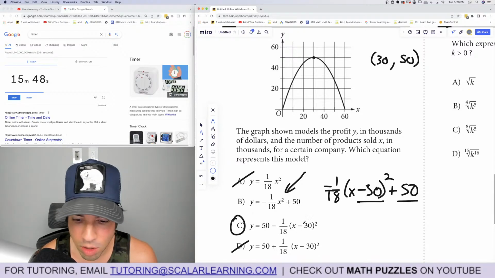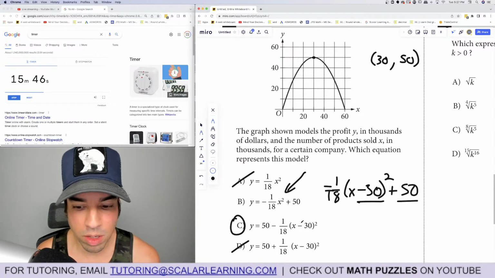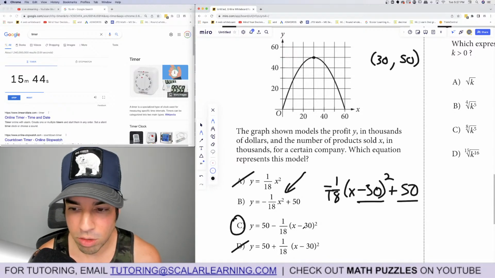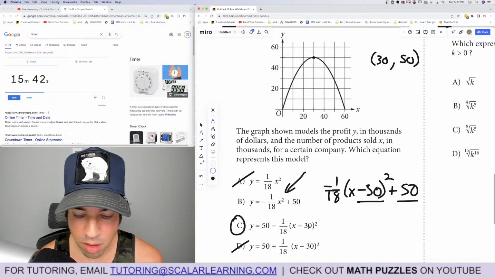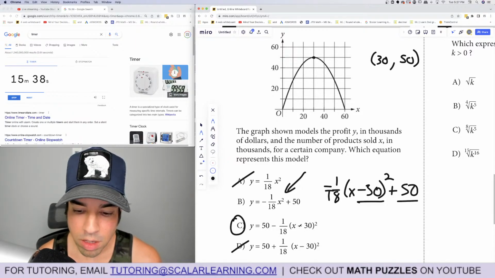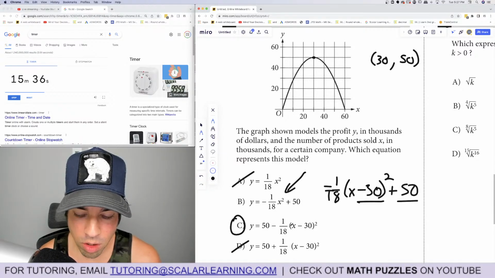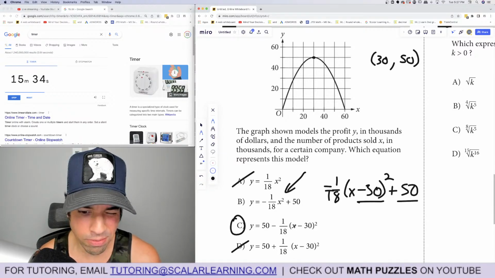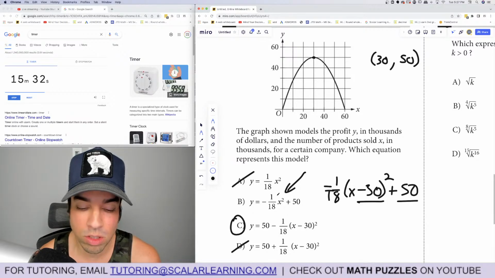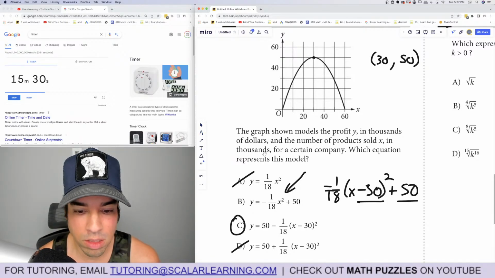Whereas this one, no reason to do this, I already know, but let's just do it for fun. And it's no calculator, so I have to do it mentally. 60 minus 30 is 30. Oh, and with the square, yeah, I squared it. Okay, 30 squared is 900, over 18 is 50. Yeah, it's negative 50 minus 50 is 0. So we just confirmed it. C is the winner. Done.